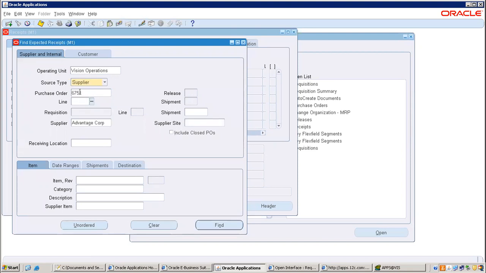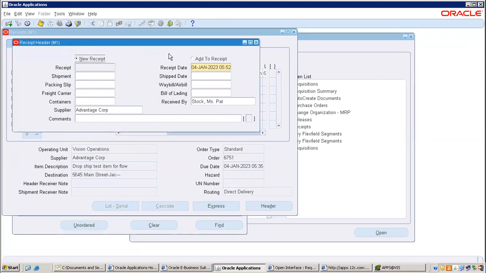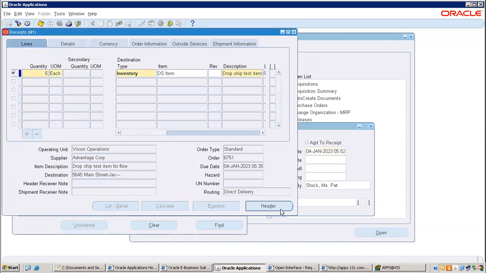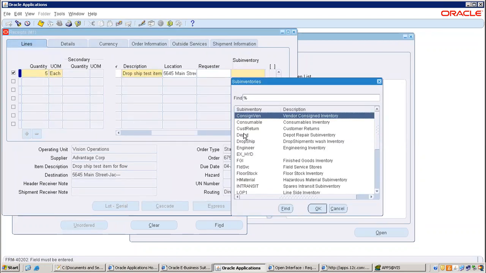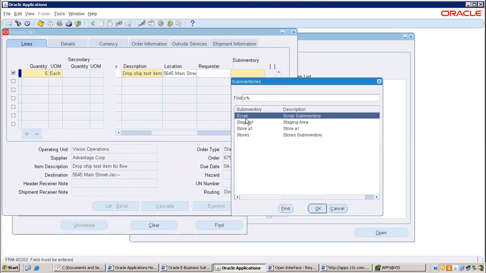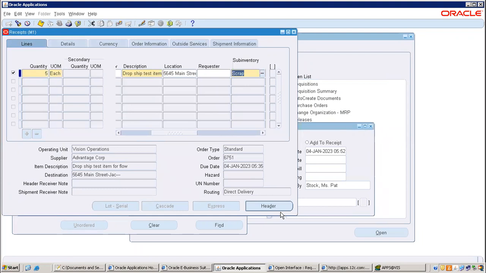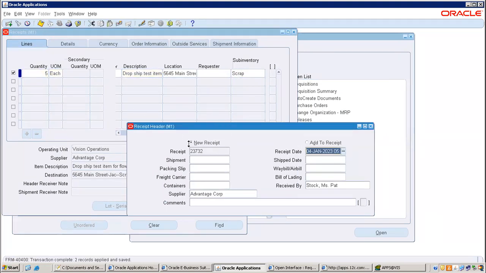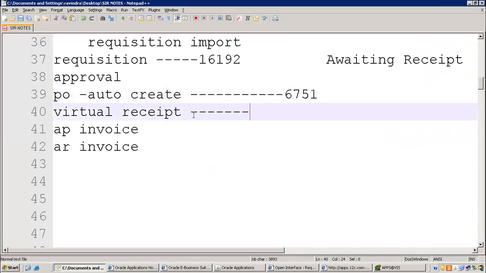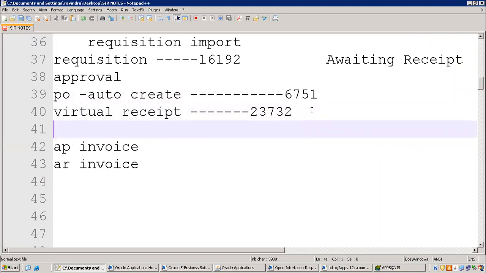See, did you notice? It is working in M1, right? It's not V1. In P2P, we have seen V1, but it is M1 here, right? Quantity, sub-inventory, anything you can select. Usually stores, you are habituated as scrap material, header, save. Once you click on save like in P2P, what will it do? It will create a program. Before creating an AP invoice program, some programs will be submitted. Do you remember that?